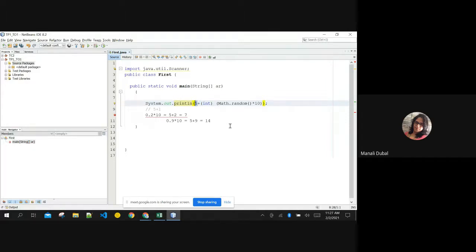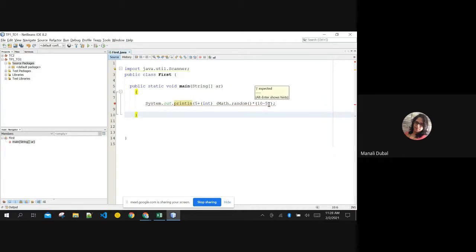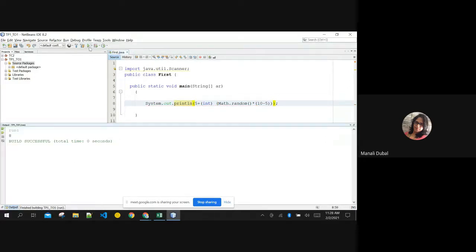Now, if I want the number from 5 to 10, then I have to subtract 5 from here. So it will generate 5 fewer numbers. Now all the numbers will be in the range of 5 and 10 only. Nothing will cross beyond this, right? You are right, I am missing one bracket here.